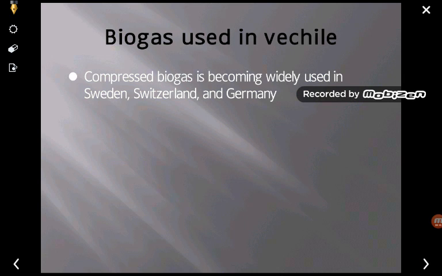Now, biogas can also be used in vehicles. Compressed biogas is becoming widely used in Sweden, Switzerland, and Germany.